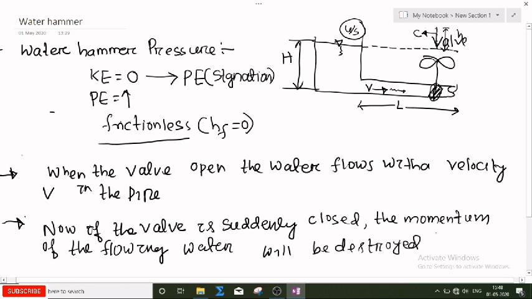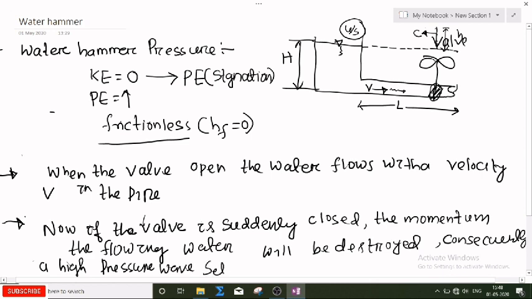And what will happen? Consequently a high pressure wave will be set up at that valve section. So I can write down, consequently, what will happen? A high pressure wave is set up at the valve section. Okay, at the valve section.